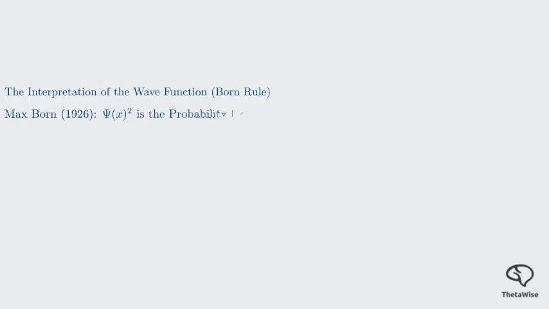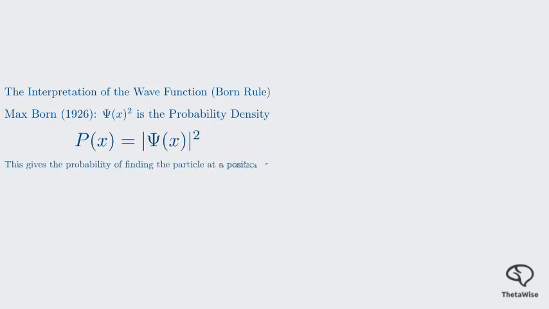The answer came from Max Born. He proposed that the square of the magnitude of the wave function gives the probability of finding the particle at a certain location. Psi squared tells us the odds of finding the particle at any given spot. So the electron is still a point-like particle, but we can't know exactly where it is. We can only know the probability distribution of its location.